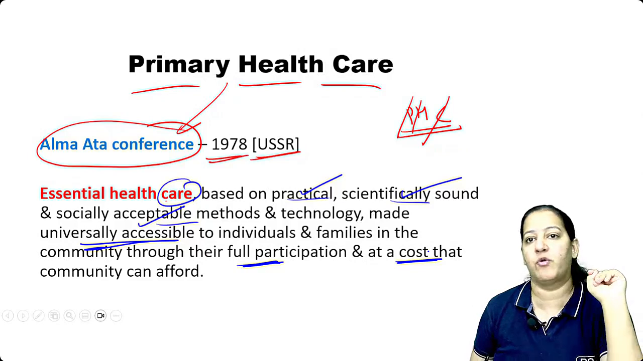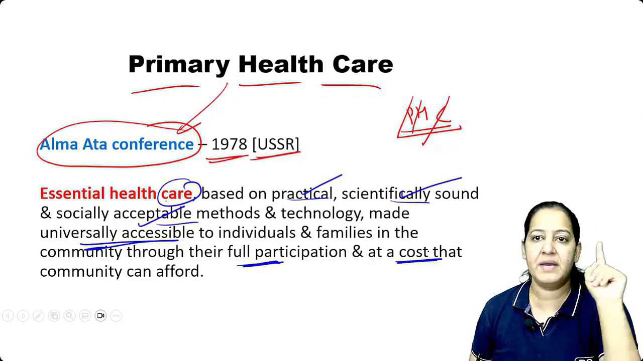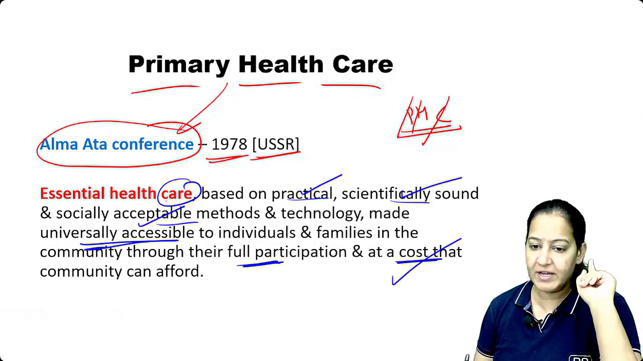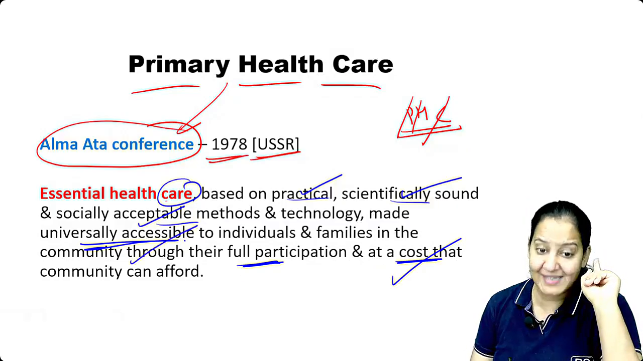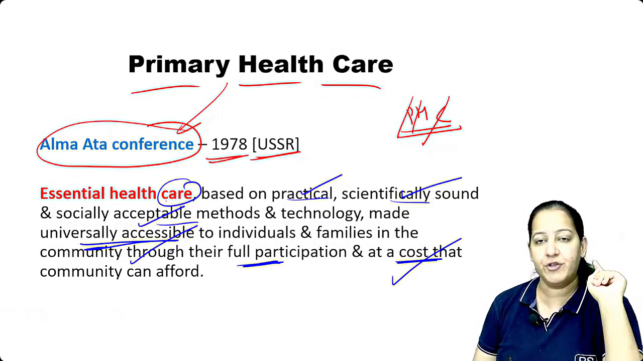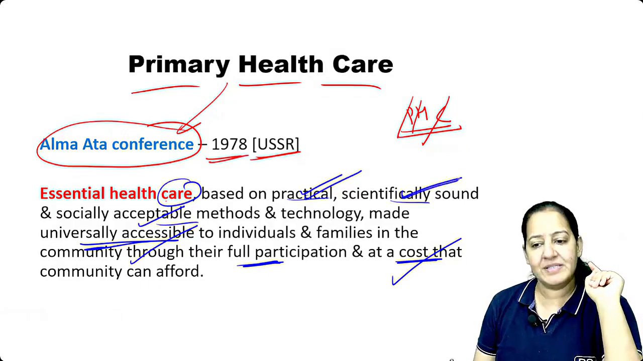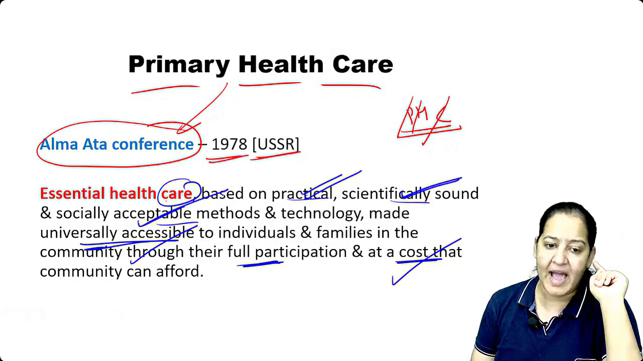Poor people should also afford it. Such a care is known as primary health care. It should be affordable, not very costly. It should be accessible. Everyone can get it. It should be within access. It should be practical. It should be scientifically proven, and it should be socially accepted.